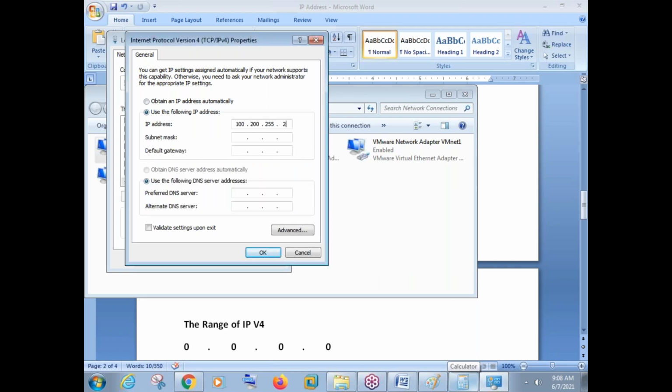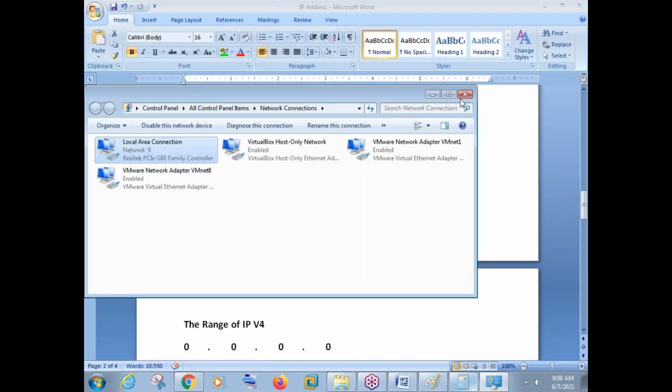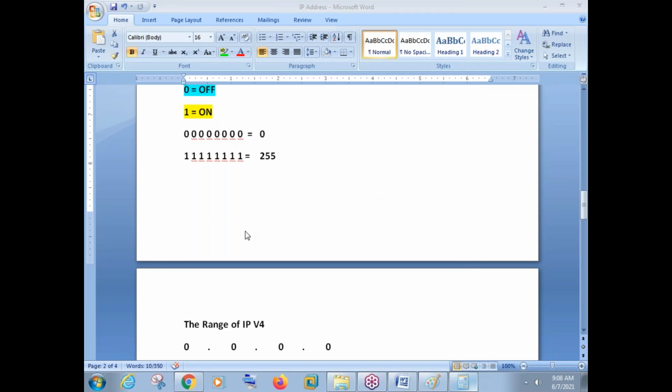Now if I select 251 here, again it has accepted. Got it? Your machine will clearly prompt you and suggest what numbers to use. So we need to know the number should be between 0 and 255.